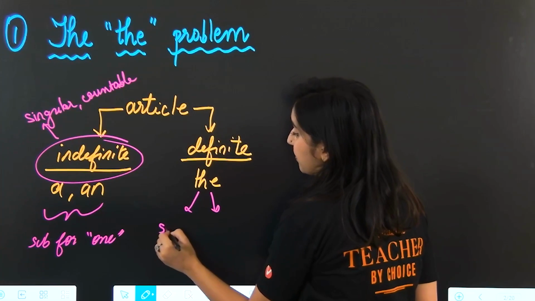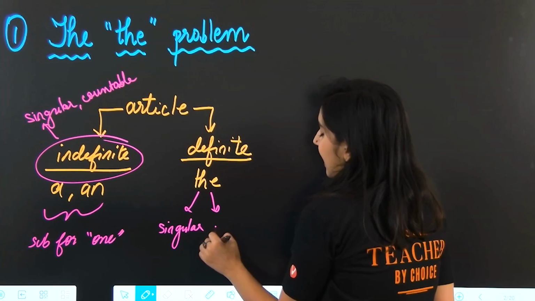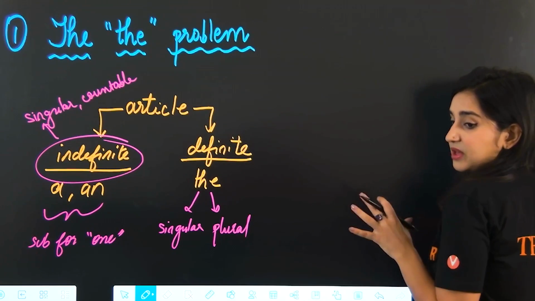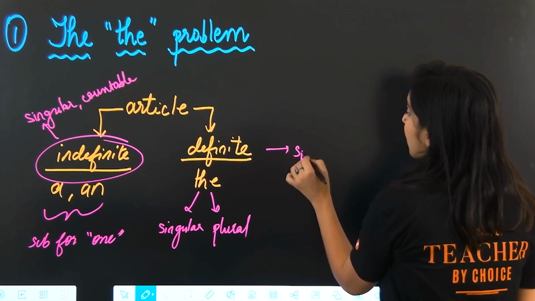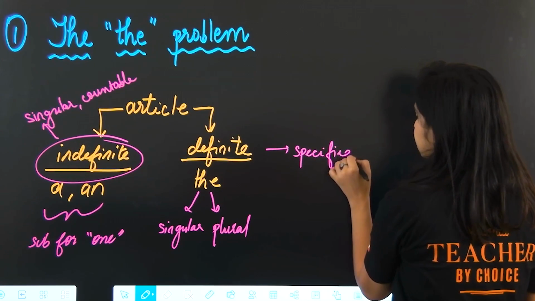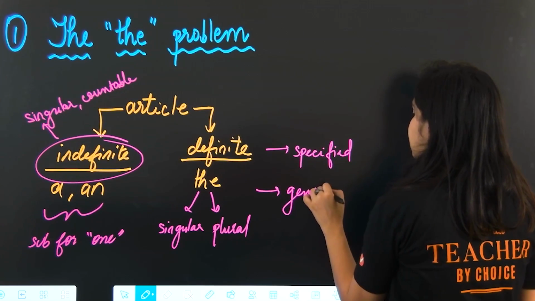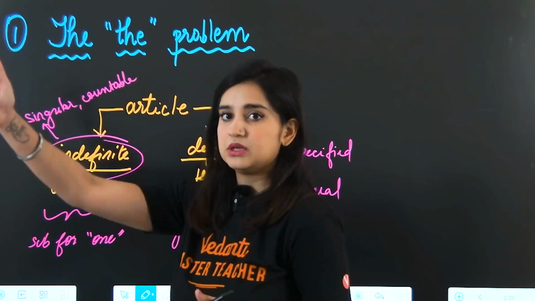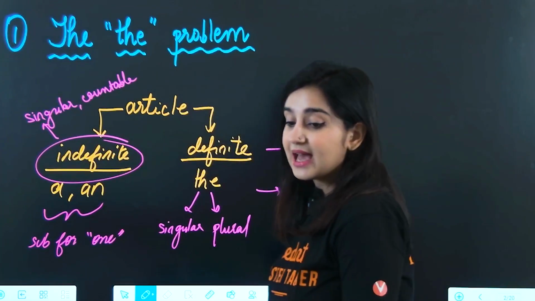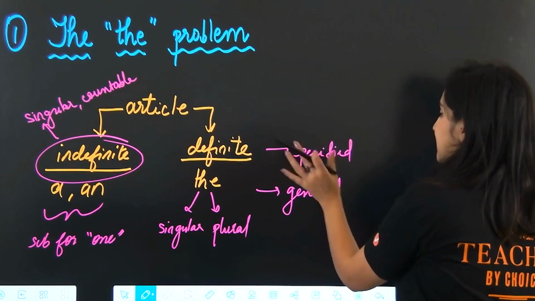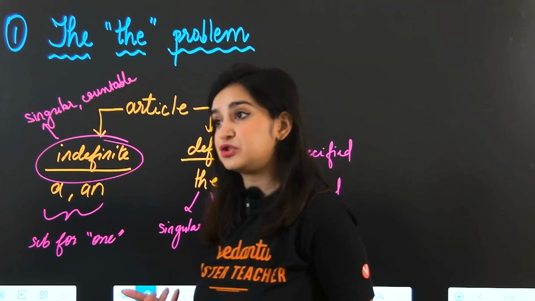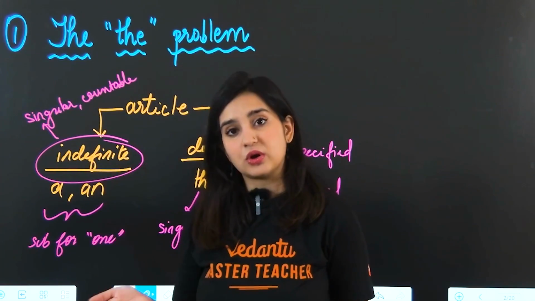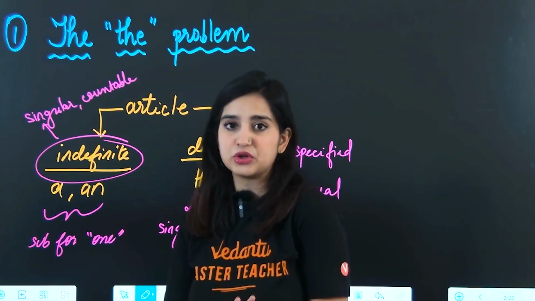The can be used with both singular and plural nouns. Broadly speaking, we use the for things that have already been specified or that are so general that everybody knows about it. For example, the moon or the ocean. All right, and specific or specified in the sense that you've already mentioned it or spoken about it in a conversation, or whoever you're talking to knows the context and knows what you're talking about.